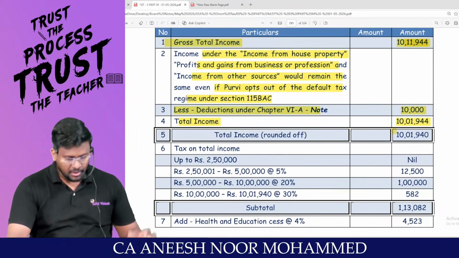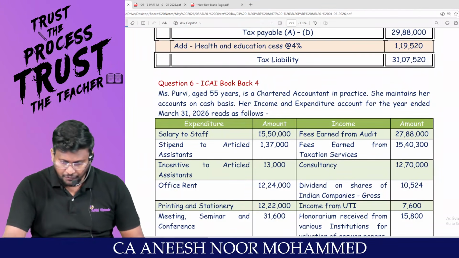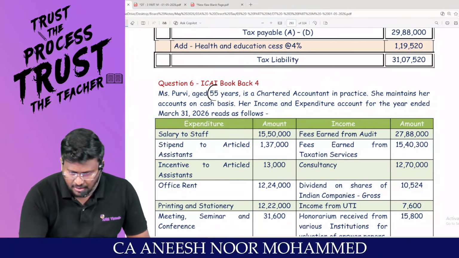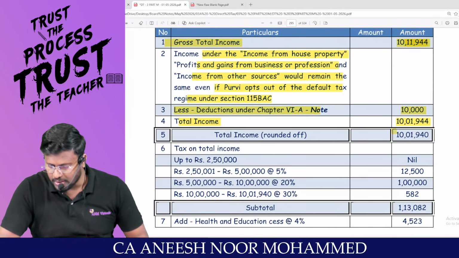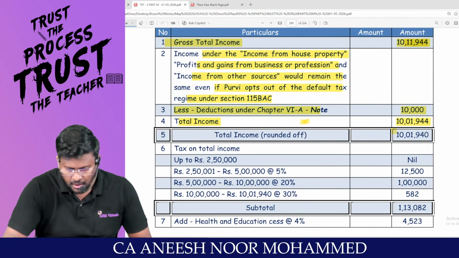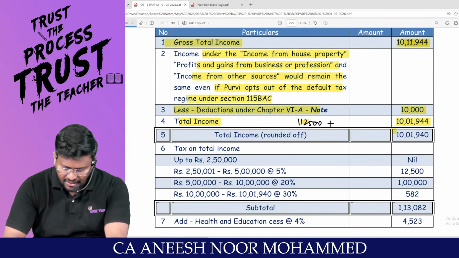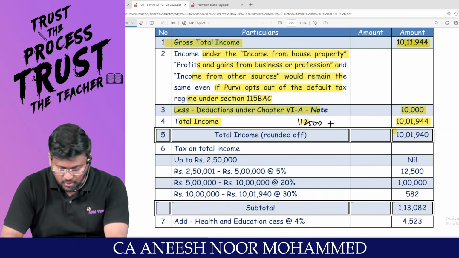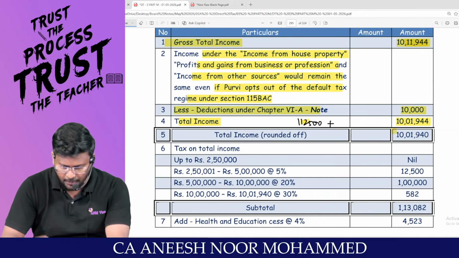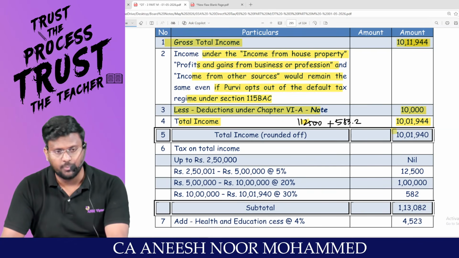Able to appreciate? My dear lovable students, what is the assessee's age? 55. Age will be respected. That means normal. Up to 10 lakh, sir, 1,12,500. Am I right, sir? 1,12,500 plus 1,944 into 20%, sorry, 30%. 1,944 into 30% comes to 583.2.